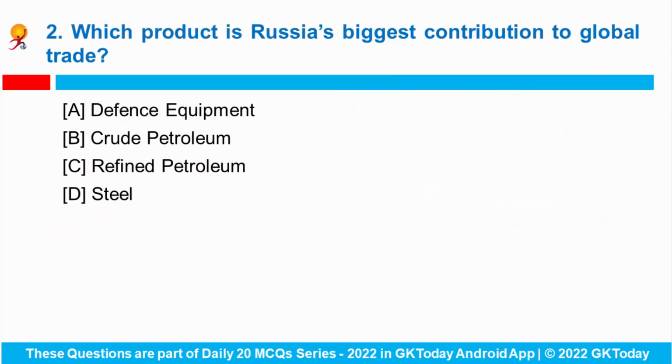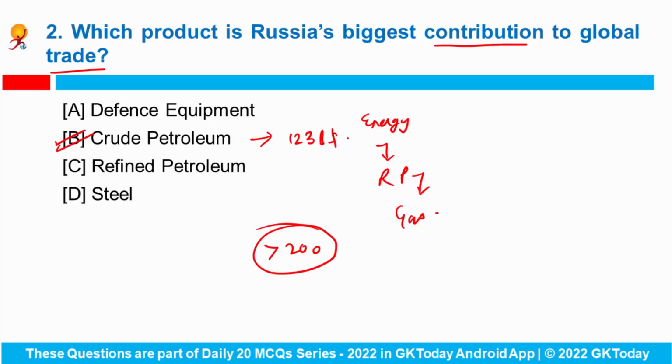Next question. Which product is Russia's biggest contribution to global trade? Russia's biggest contribution to global trade is energy, especially crude petroleum, worth $123 billion. Then it is followed by refined petroleum and then gas. Recently Russia announced an export ban for more than 200 products after it was hit by sanctions over the invasion of Ukraine, and Russia still remains a key energy supplier to the European Union countries. Now let's see some of the important questions regarding Russia.